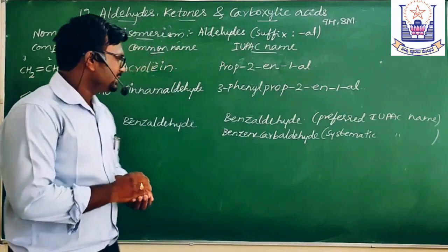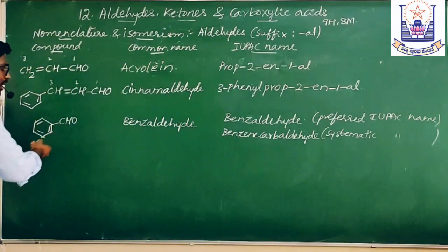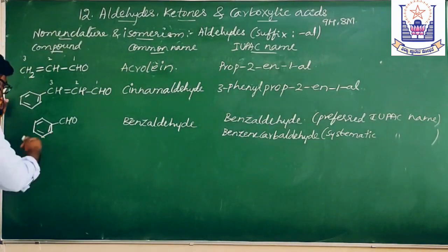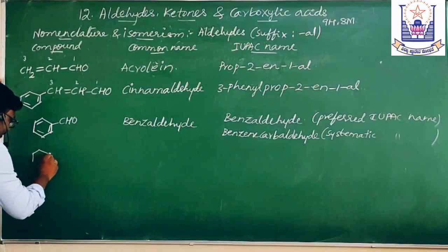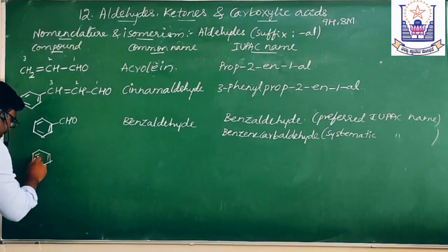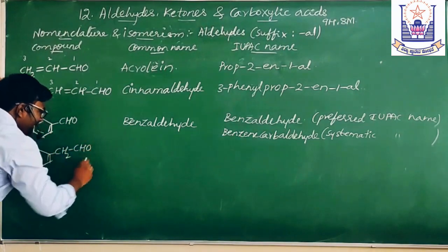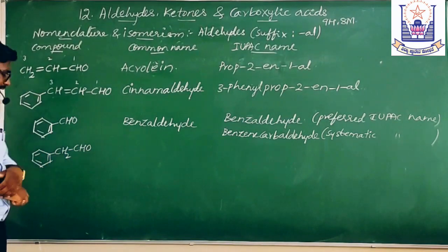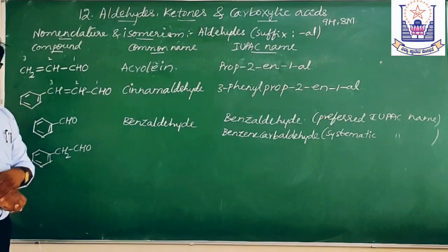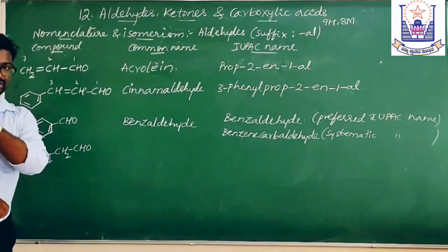Let us see some other compounds under this. This is an aromatic aldehyde, that is, CHO present on the benzene ring. Take this compound: what is its IUPAC name? Here again we have to choose the word root with the functional group.